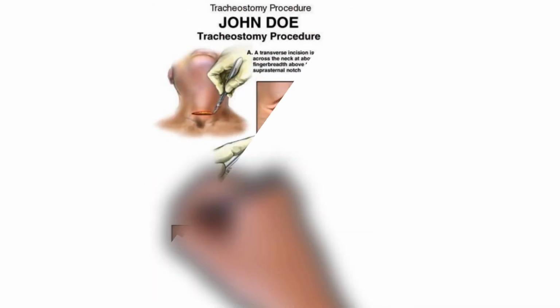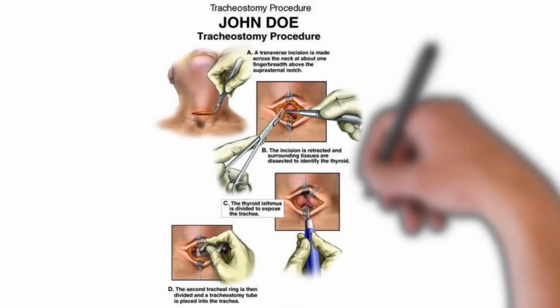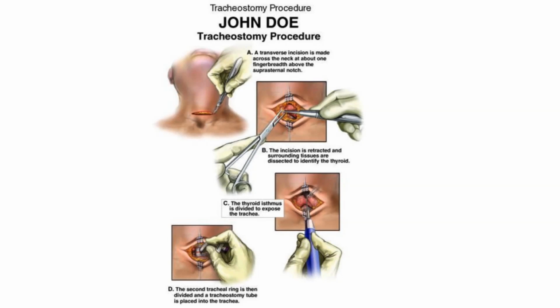This is a diagram showing the surgical tracheostomy being done. In this, a transverse incision is made across the neck at about one finger breadth above the sternal notch, after which the surrounding tissues are dissected to identify the thyroid. Then the thyroid isthmus is divided to expose the trachea, after which the second tracheal ring is divided and a tracheostomy tube is placed into the trachea. So in a nutshell, this is how the surgical tracheostomy is done.